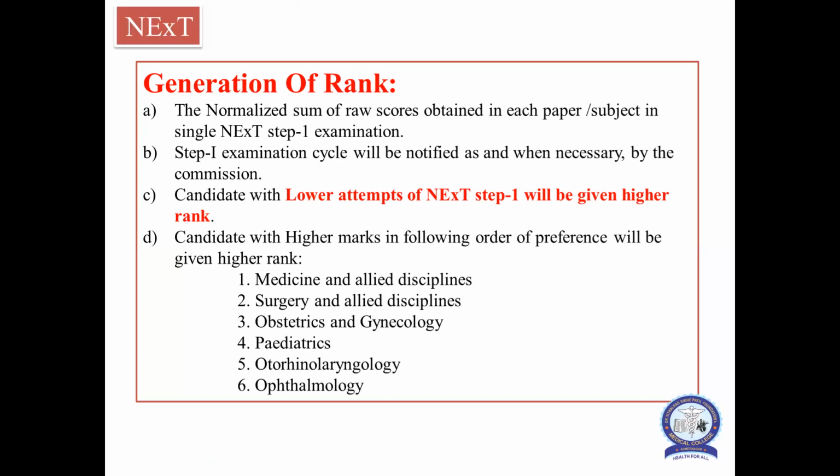First, medicine and allied. Second, surgery and allied. Third, OBGY, fourth, pediatrics, fifth, ENT, and sixth, ophthalmology. So this is the chronological order of preference for postgraduate admission. One important thing to take from this slide is that fewer attempts of NEXT Step 1 will be given a higher rank.